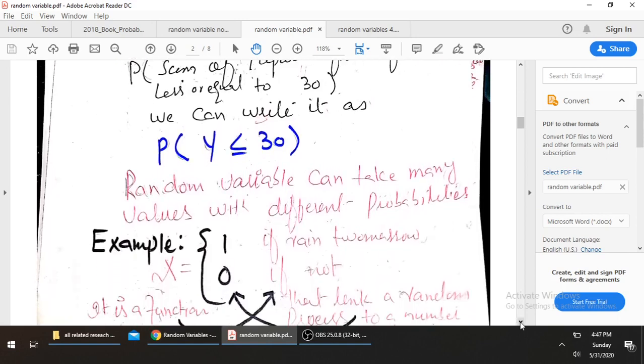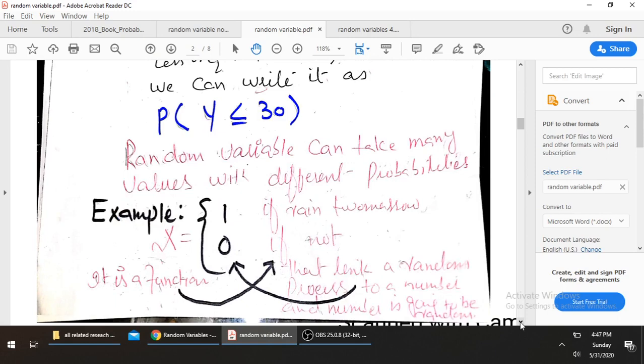Random variable can take many values with different probabilities. So another example: here I define another indicator function, it is also a random variable. If it rains tomorrow, then we write the value 1. If not, then we write the value 0. X is a function, and these are the outcomes of an experiment, and we will link these outcomes to a real number.